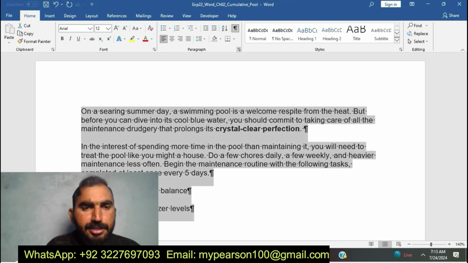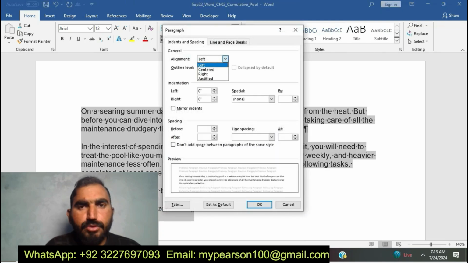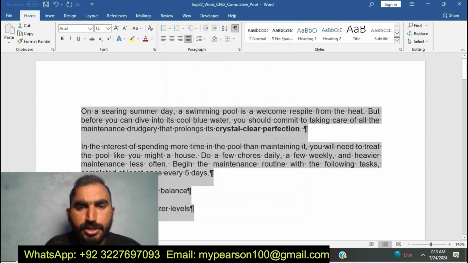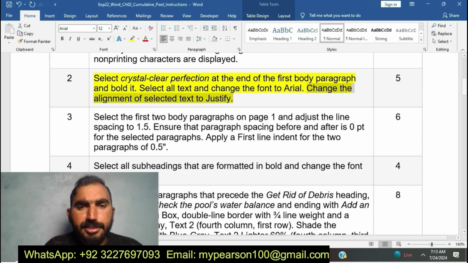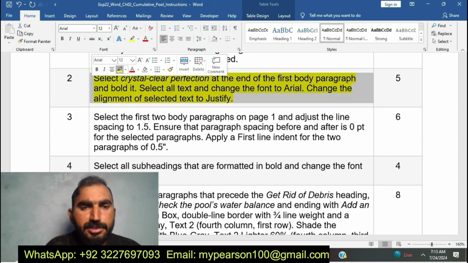Okay, you can see here I am going to do EXP22 Word Chapter 2 Commutative Pool. Okay, I have the alignment justified. Okay, I have done it. Okay, you can see here I am going to do the second step. I have completed step number 2. Now I am going to move on to my third step.